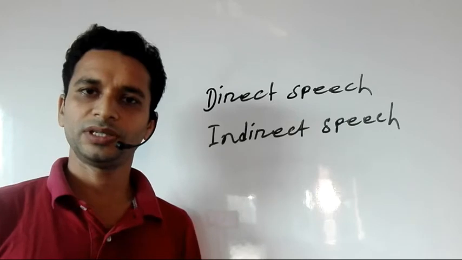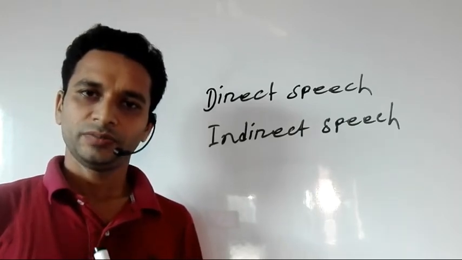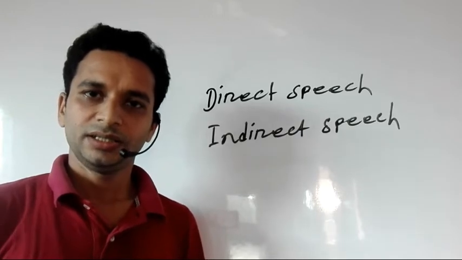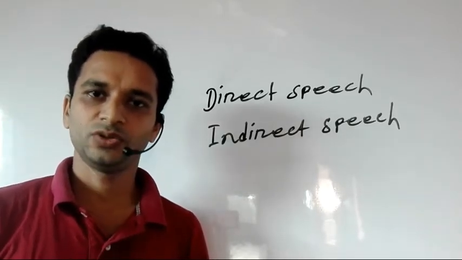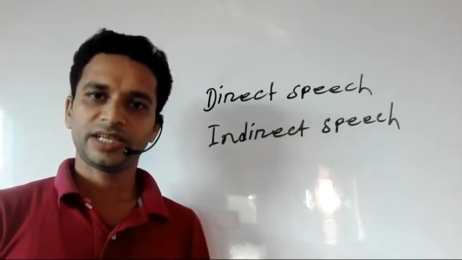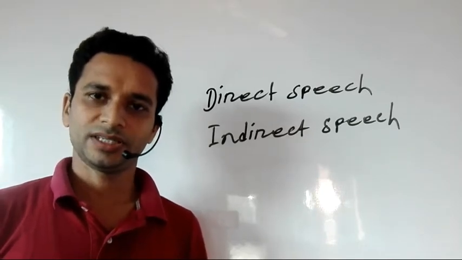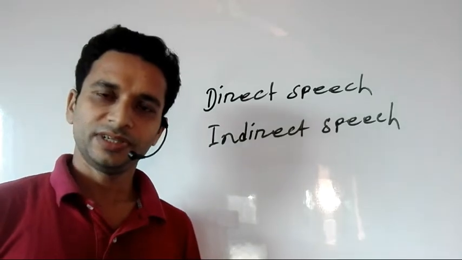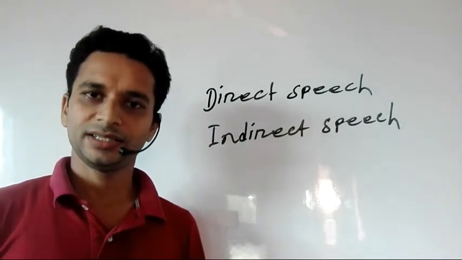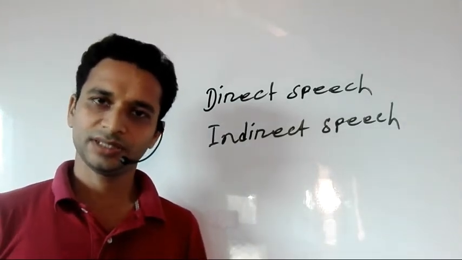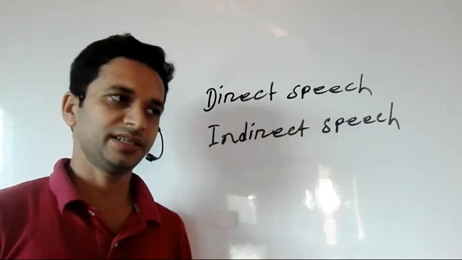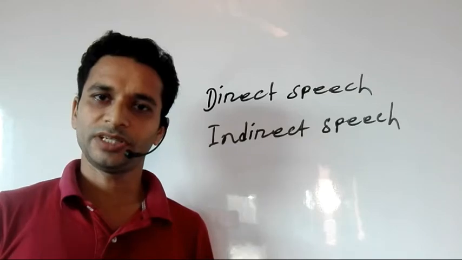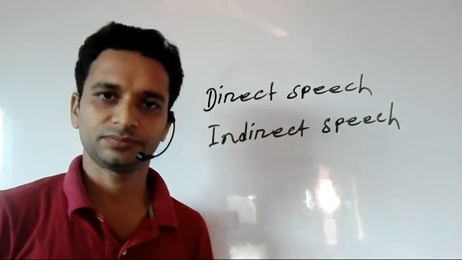If you want to learn this lesson properly, or acquire narration, you need a good sense of tense, sentence, and person. That means identifying the tense and changing the tense, changing the person, and knowing sentences like assertive, interrogative, imperative, optative, and exclamatory.